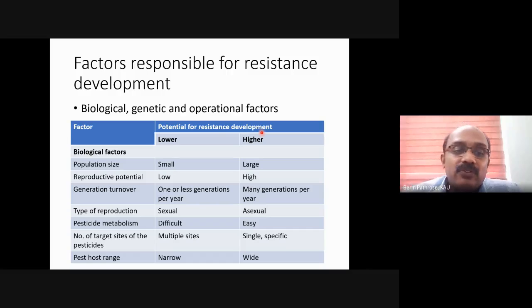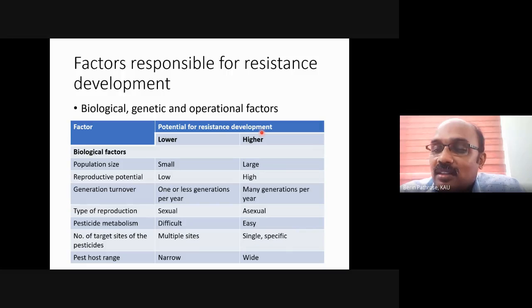And number of target sites for pesticides. Most of the pesticides have a single target site. Take the case of azadirachtin. Does it act at a single site? Does it have a single mode of action? Multiple modes of action.